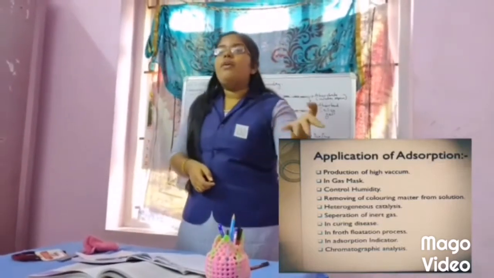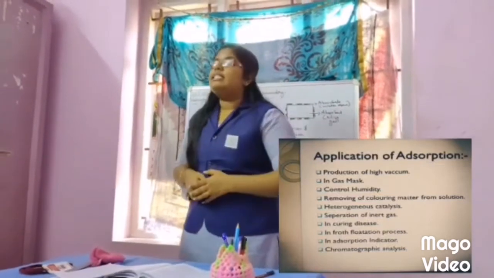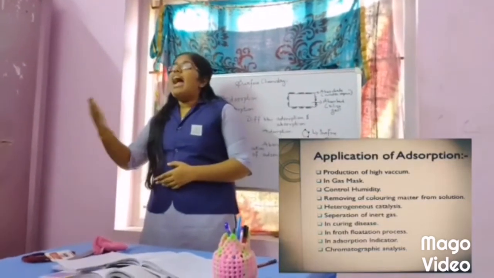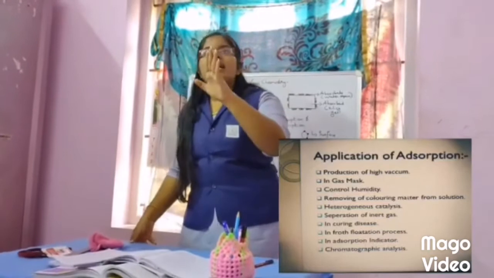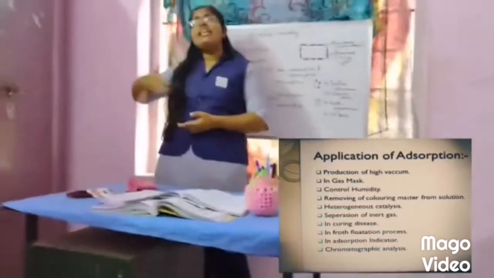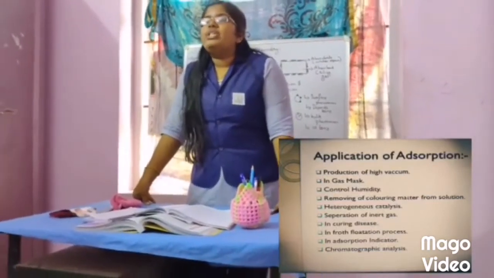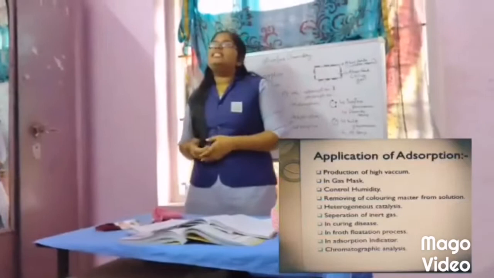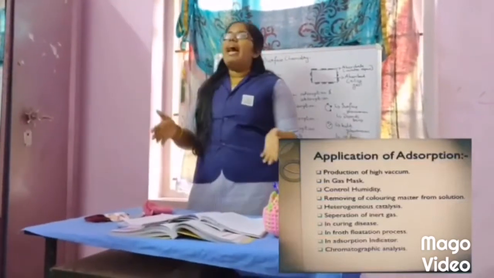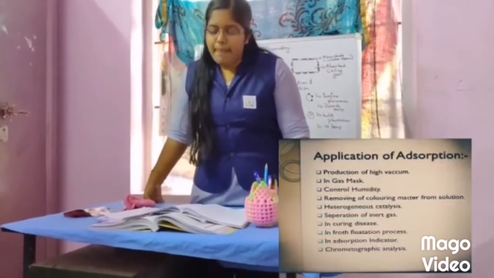The fifth one is heterogeneous catalysis. While we add adsorption to this catalysis reaction, what will happen? The rate of reaction gets increased. Some metals used are iron, nickel, platinum, palladium, etc. These are some of the most common metals.